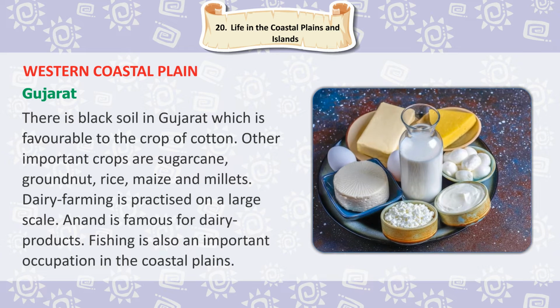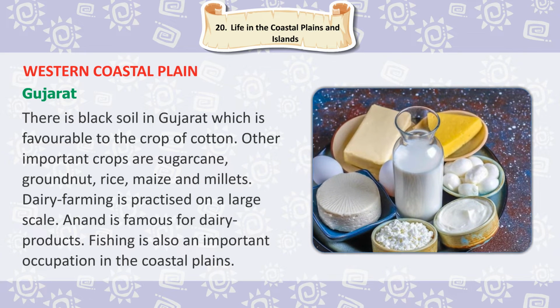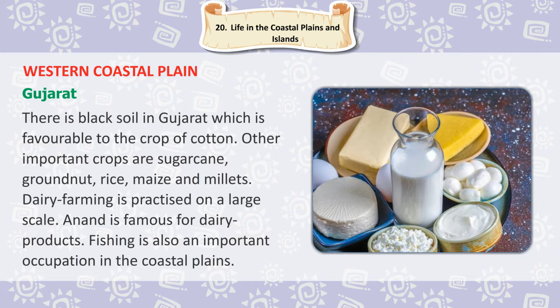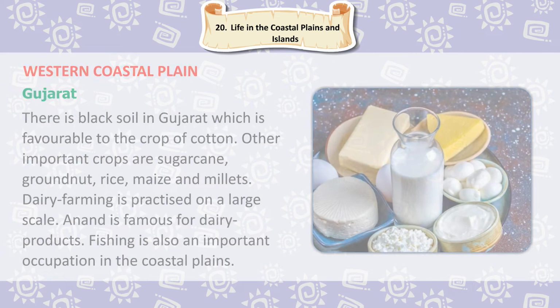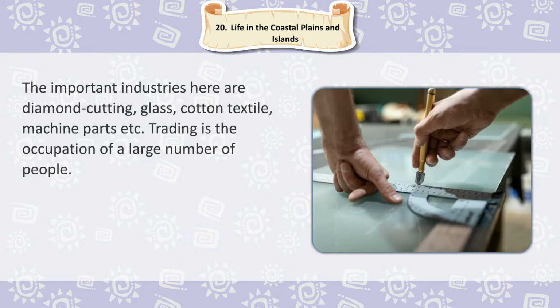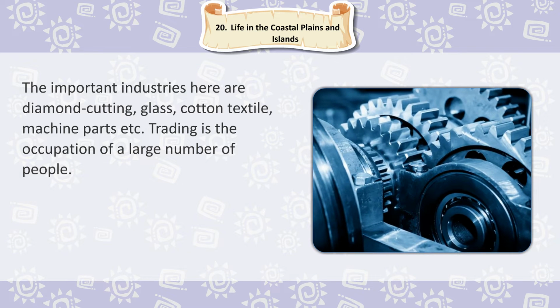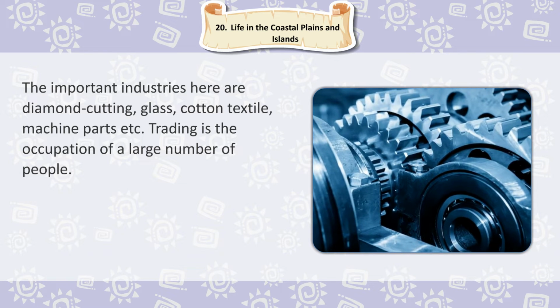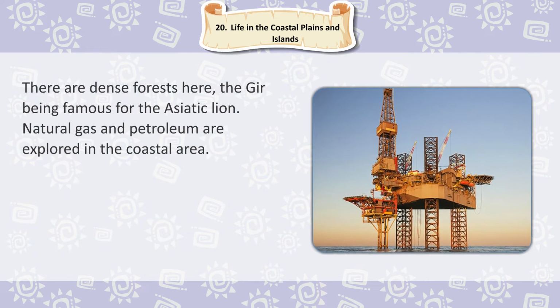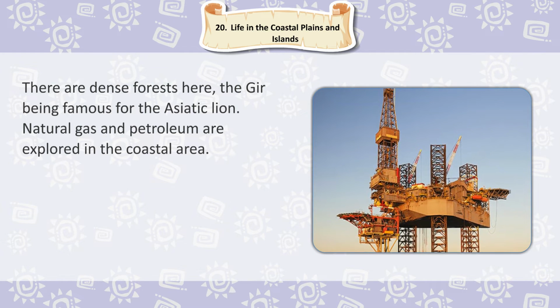Dairy farming is practiced on a large scale. Anand is famous for dairy products. Fishing is also an important occupation in the coastal plains. The important industries here are diamond cutting, glass, cotton textile, machine parts, etc. Trading is the occupation of a large number of people. There are dense forests here, the Gir being famous for the Asiatic lion.